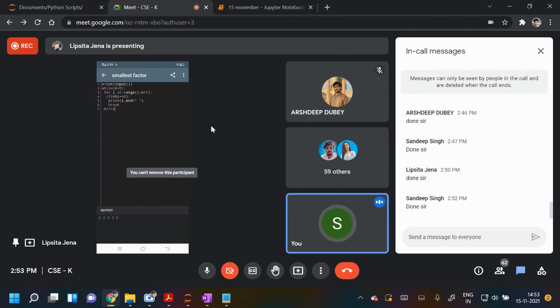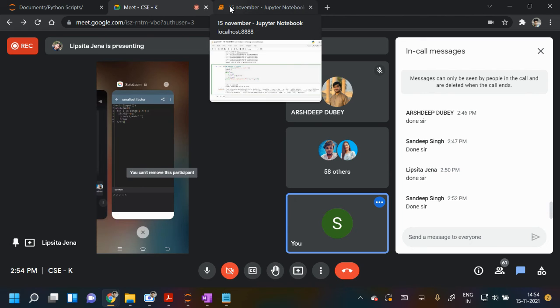So what will happen: first it finds 2, and it will divide by 2. So it will find the factors of 60 now. When you divide by 2, it is 30, so now it will find the factors of 30. You divide by 2, it is 15 now. In the last line you can see n is equal to n divided by i. When it is 15, it will find 3, divide by 3, it is 5. The factor of 5 is 5 only. Yeah, that's fine, thank you. Others can see also: you can write small code, but the main thing is understanding.